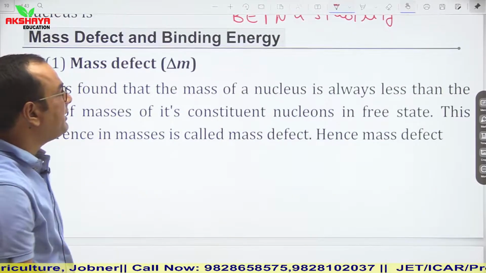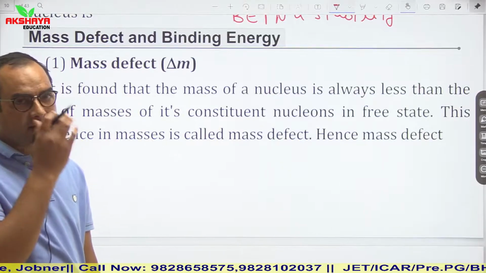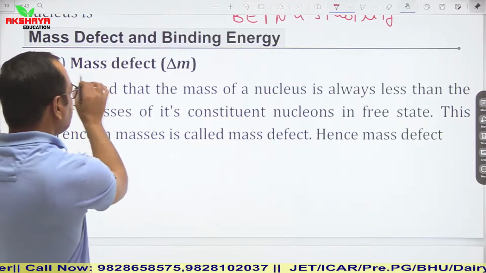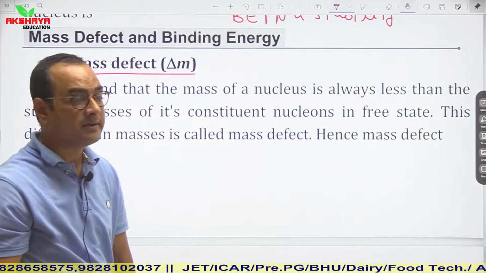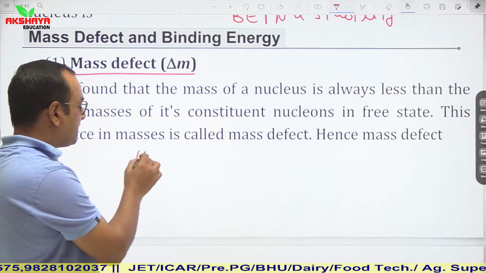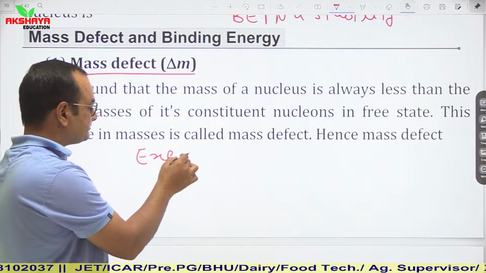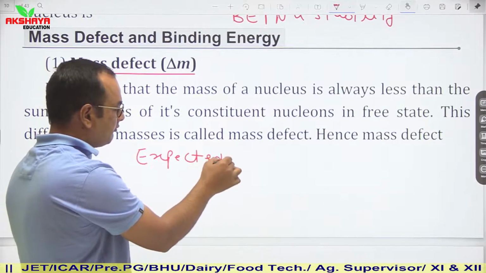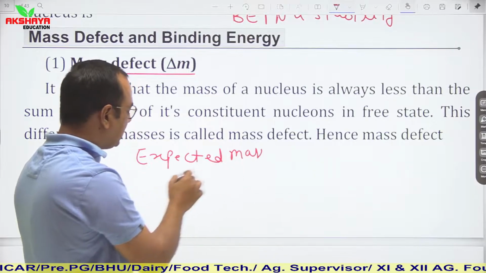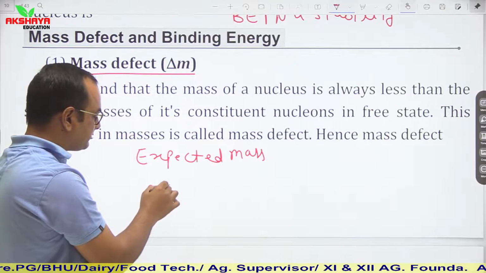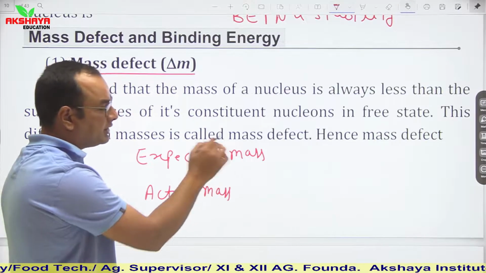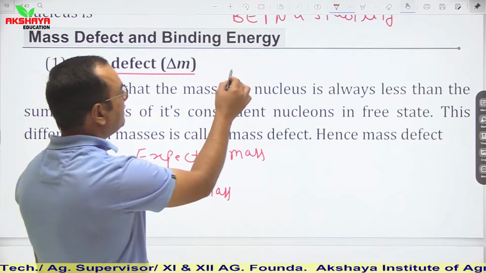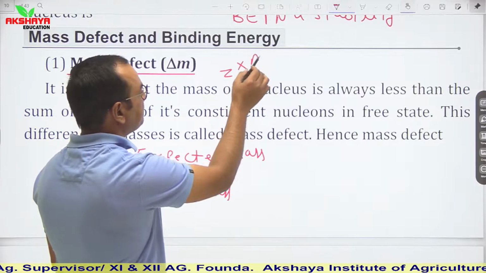Now see, mass defect and binding energy. Mass defect is represented by delta M. If we talk about the mass defect of a nucleus, there are two types of masses. One is the expected mass, and another one is the actual mass. The expected mass is also known as the calculated mass. Let us say we are given an element ZXA.